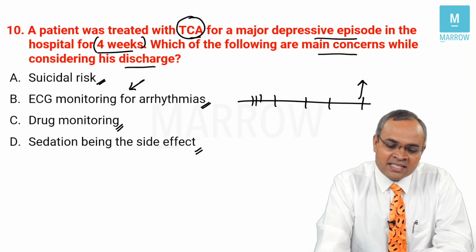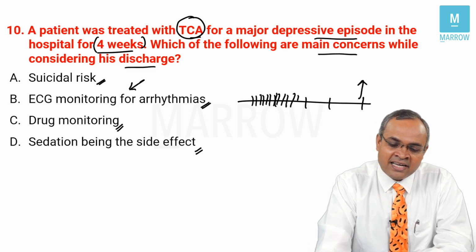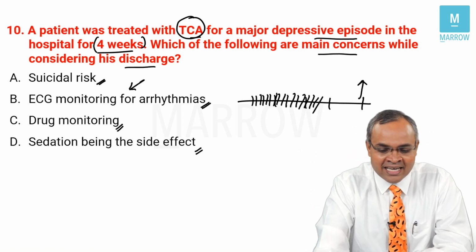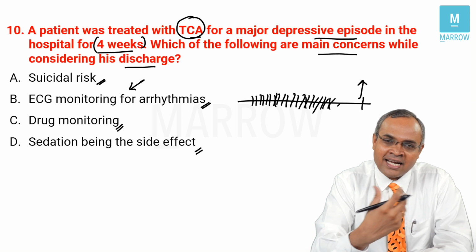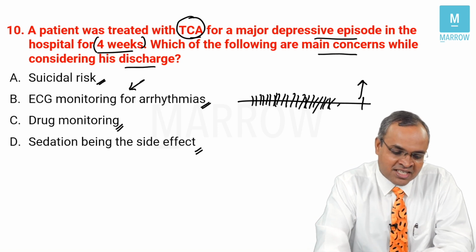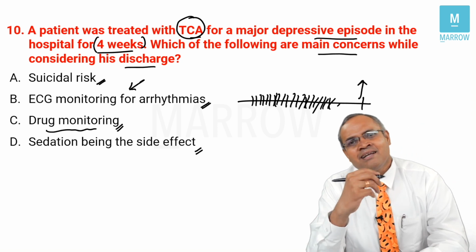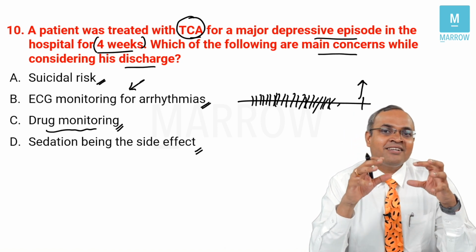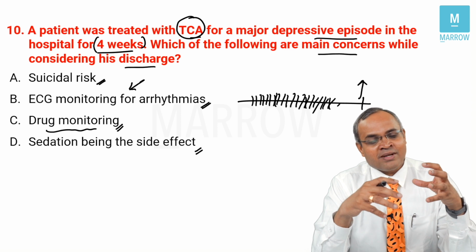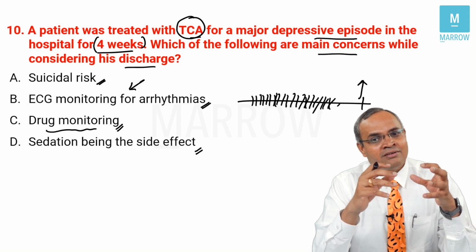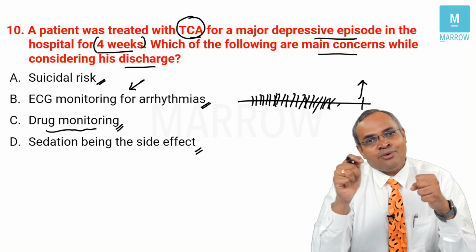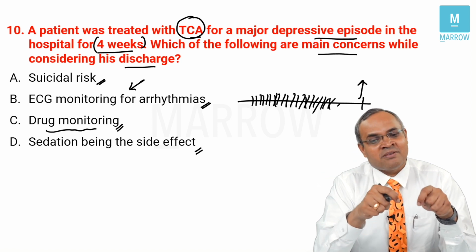But a lot of these issues start very early, not after 4 weeks. It starts pretty early, arrhythmias and those. You look for it right in the beginning itself when you're hiking up the dosage. Drug monitoring for TCA is not necessarily required, other than the fact that if you're worried about suicidal behaviors, you want to give the patient access to medication in limited amounts, or you ask somebody else to monitor the intake of the medication.